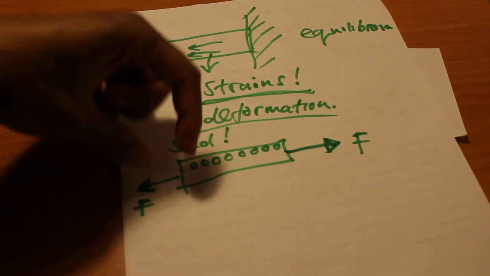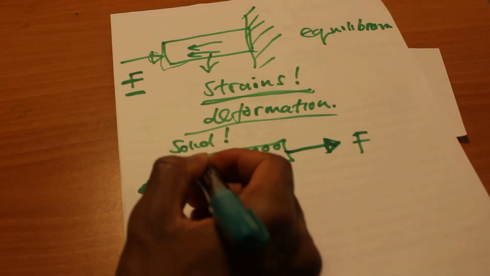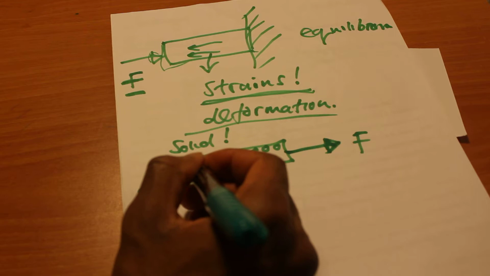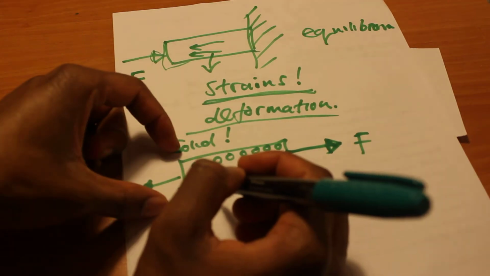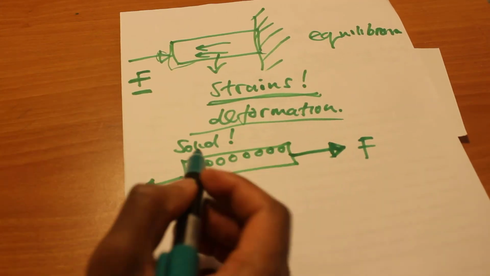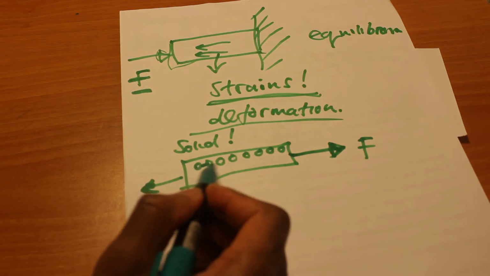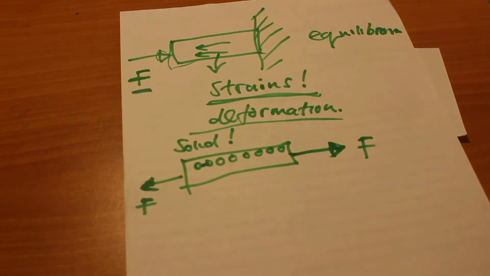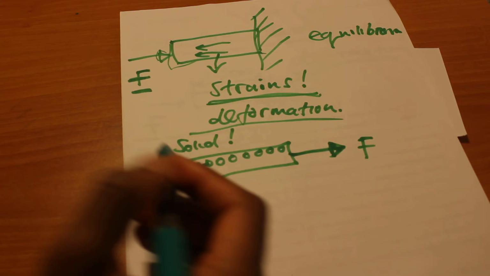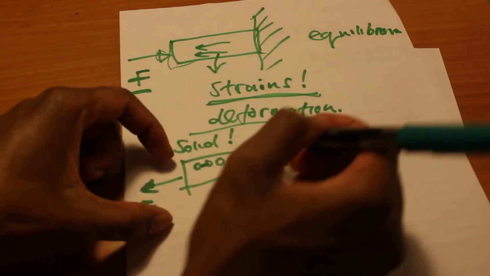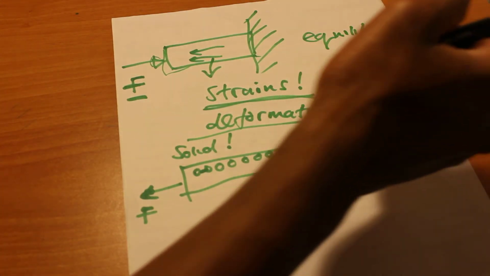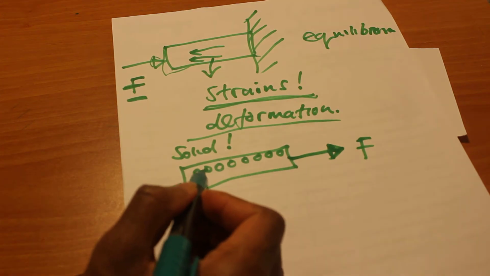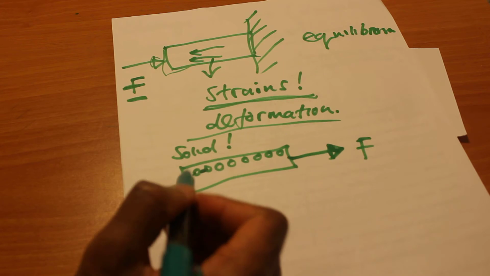When we start pulling here, the intermolecular space between these two particles will start increasing. But these two particles have been created in such a way that they would want to stick close to each other. So the moment you start pulling this beam both ways, this intermolecular space will start increasing between these two atoms or particles.